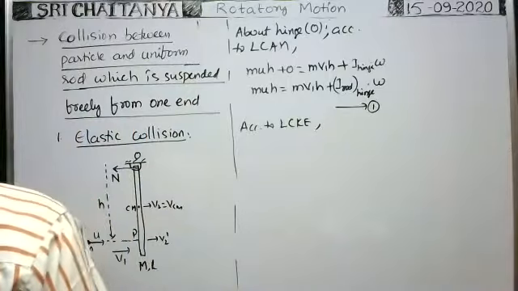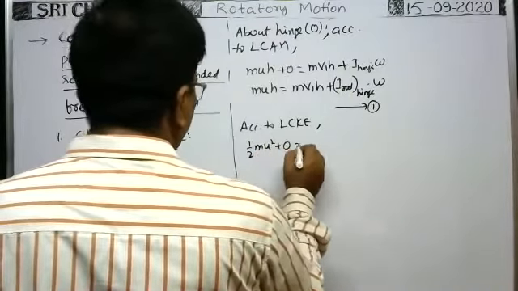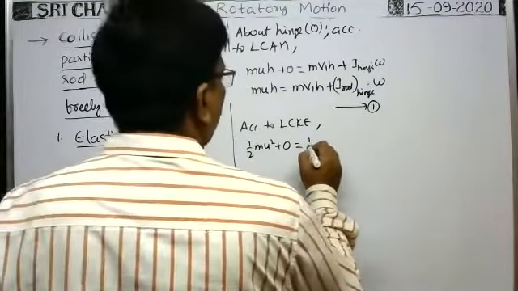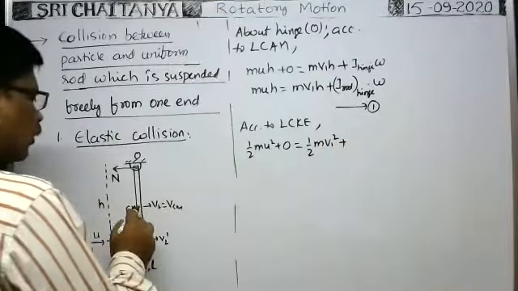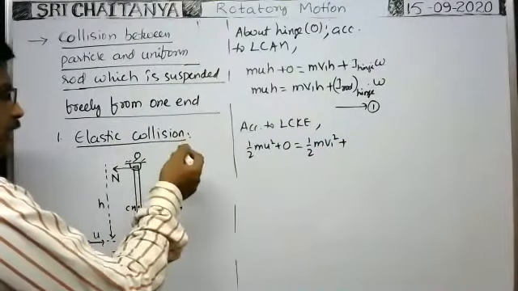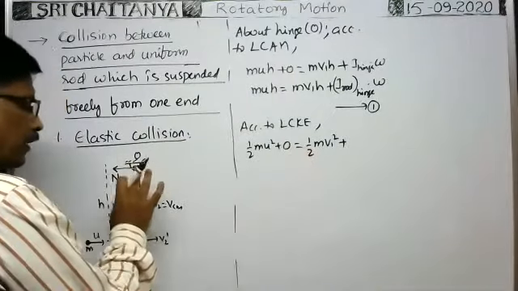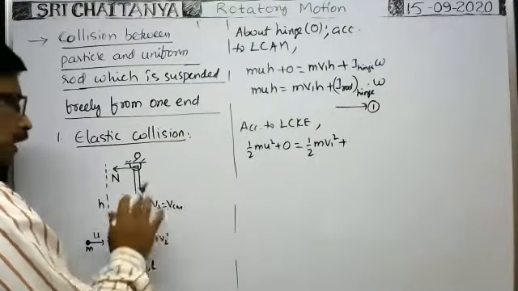Before collision, the kinetic energy of the particle is half m u square plus the kinetic energy of the rod, which is 0. After collision, the kinetic energy of the particle is half m v1 square plus the kinetic energy of the rod. In previous cases, as the rod traveled in the forward direction, the rod had kinetic energy due to translational motion and rotational kinetic energy due to rotational motion also.